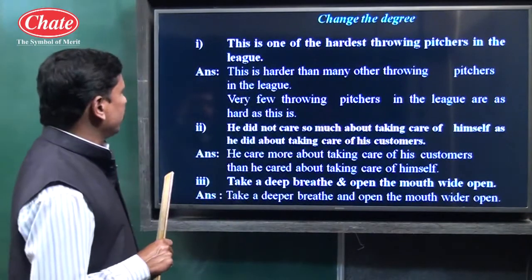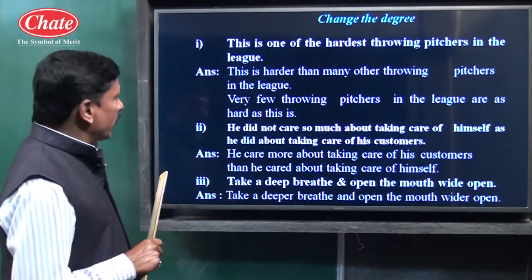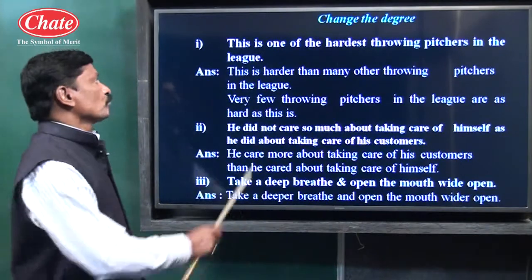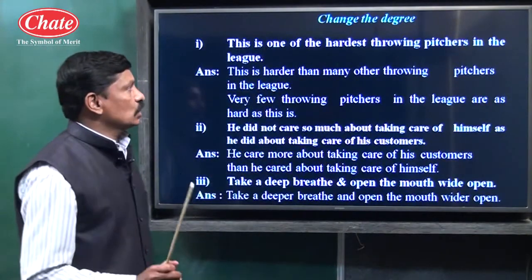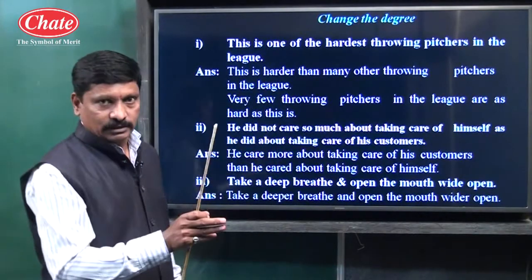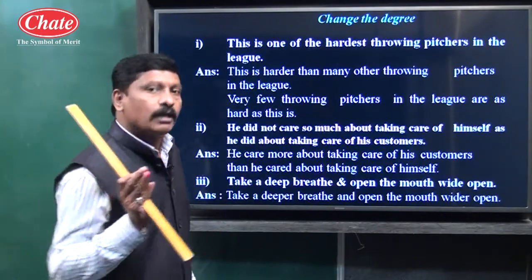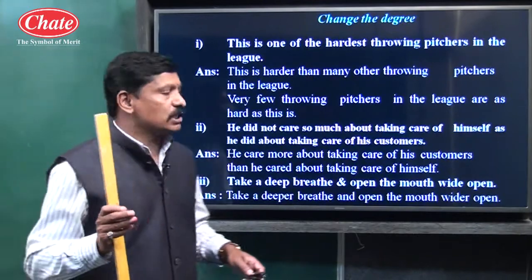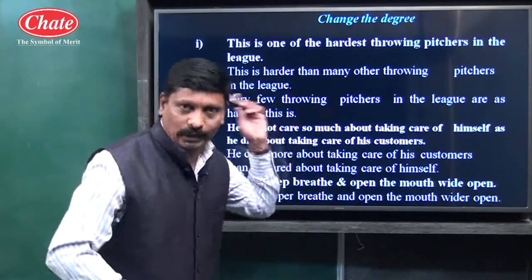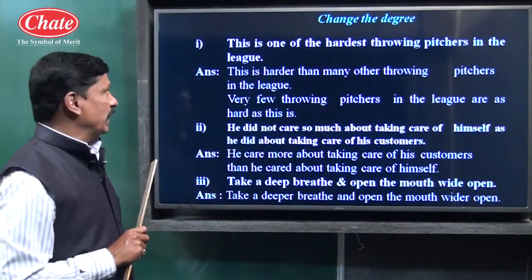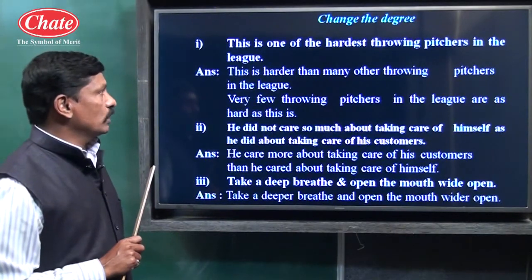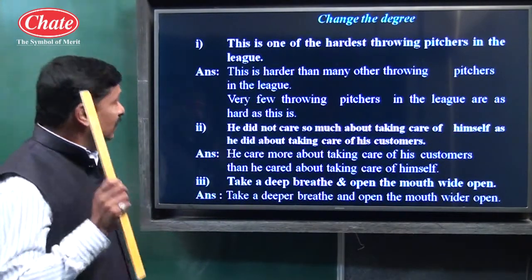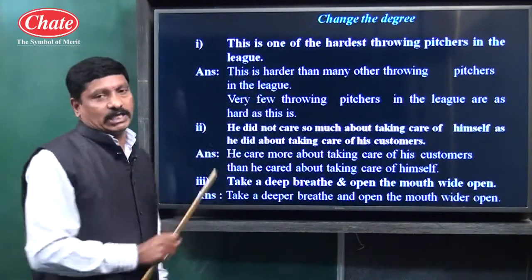In this example number 1, one is compared with many. See, this is one of the hardest throwing pitchers. This is one means there are many hardest throwing pitchers, and this is one. So one is compared with many. This is one of the hardest throwing pitchers in the league. Let us see the degree of the given sentence.